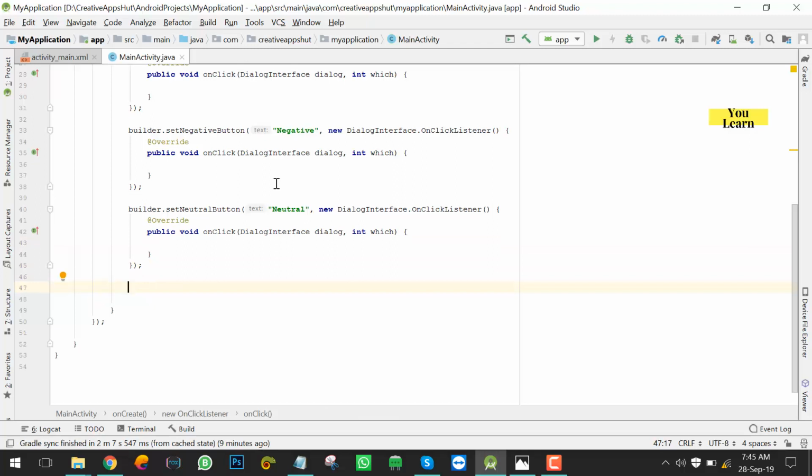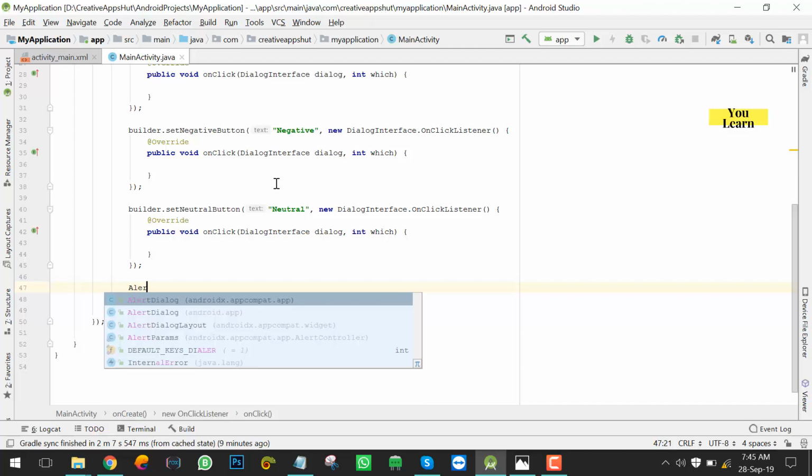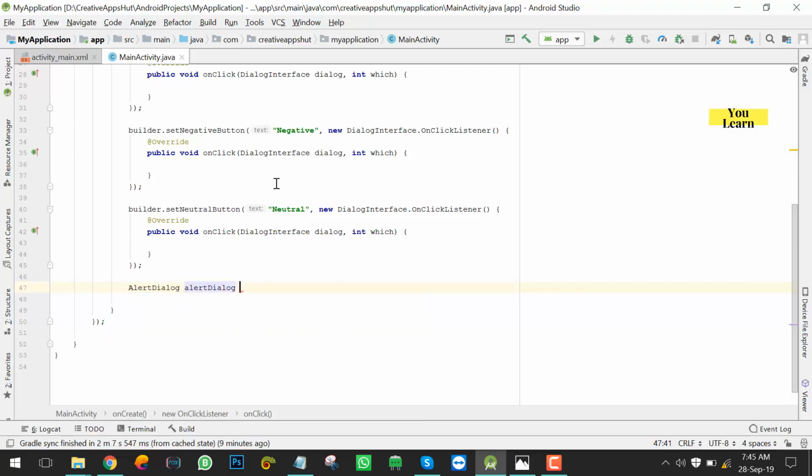Now it's time to create the alert dialog and show it. Simply AlertDialog alertDialog is equal to builder dot create and alertDialog dot show. Let's run the project and see what we have done today.